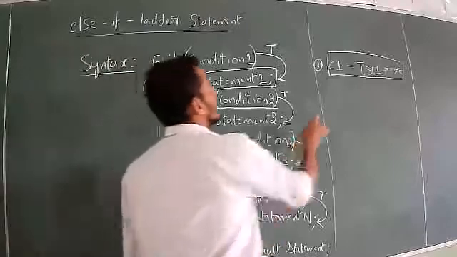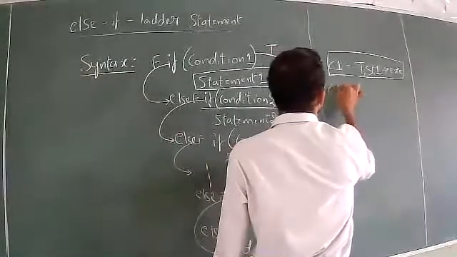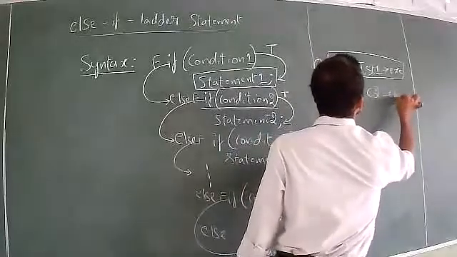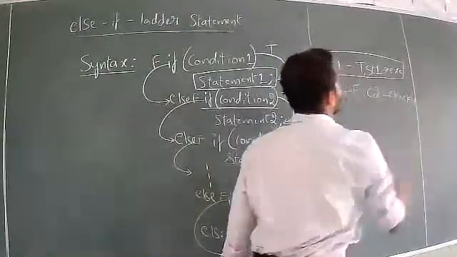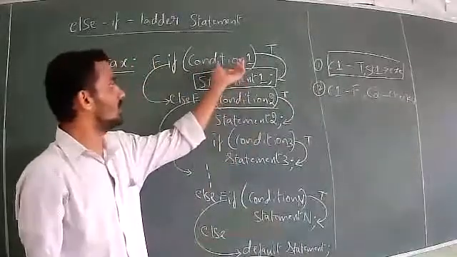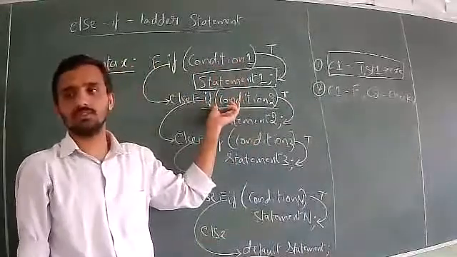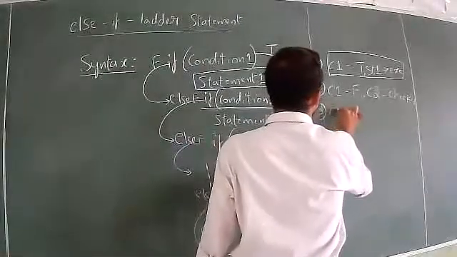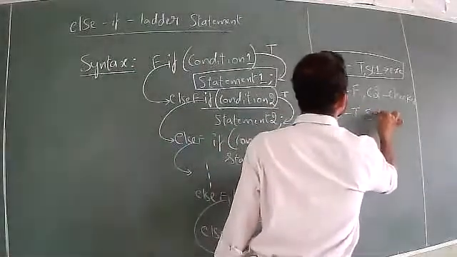Next, the second case: if condition 1 is false, then only condition 2 is checked. Remember, only if condition 1 is false is condition 2 checked. When condition 2 is checked, if condition 2 is true, statement 2 is executed.